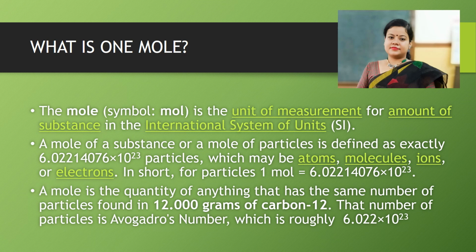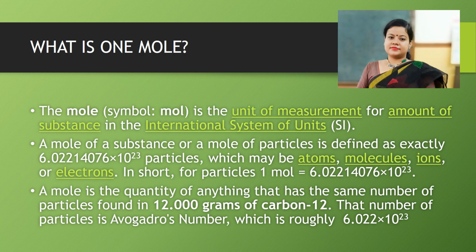If we want to understand the definition again, in the modern definition, we have taken carbon 12 as a standard value. So 12 gram of carbon contains 6.022 into 10 to the power 23 number of particles. So anything which contains 6.022 into 10 to the power 23 number of particles is equal to 12 gram of carbon.